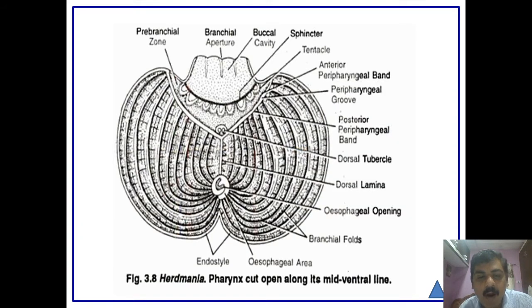It joins with the dorsal lamella, and that is attached to the endostyle part.